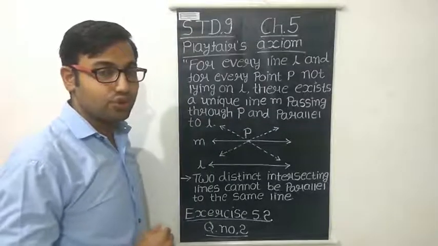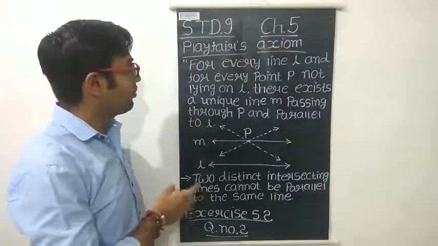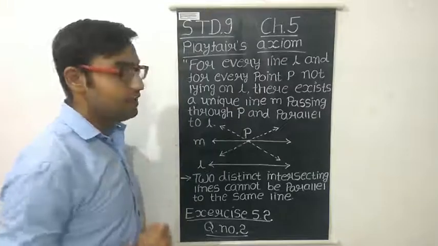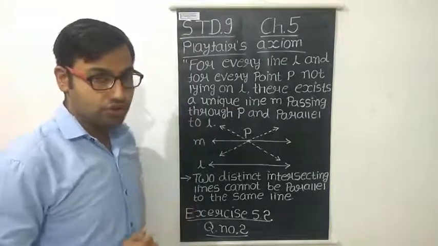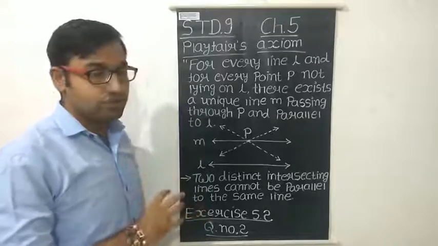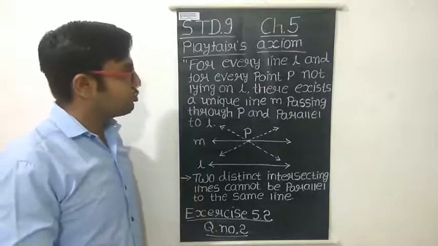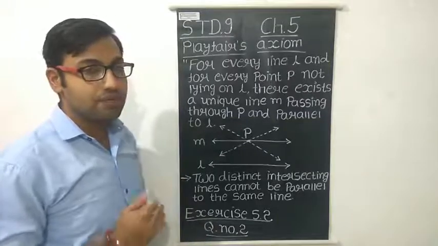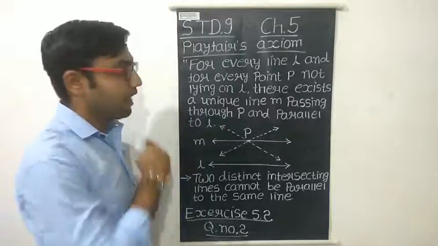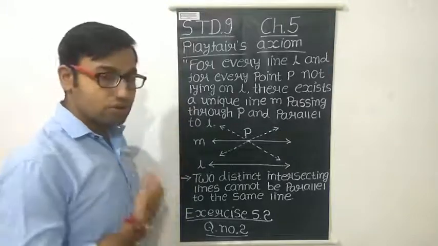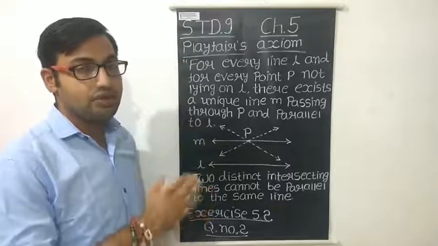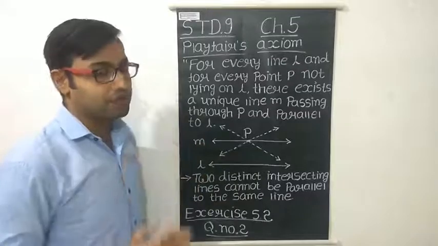Hello students, today we will study one of the topics, that is Playfair's axiom. This is the topic of standard 9, chapter number 5, Introduction to Euclid's Geometry. So till now we have studied the axioms and postulates given by Euclid, but there is another mathematician, Playfair. Playfair also gave an axiom, and this axiom is based on Euclid's fifth postulate.